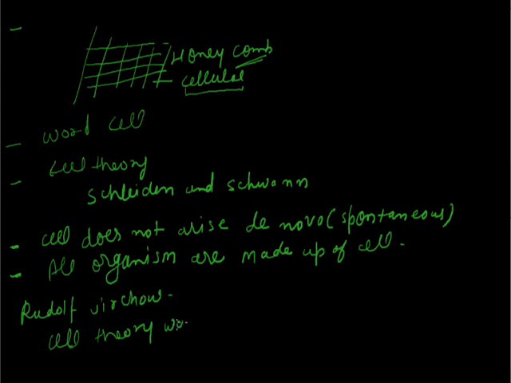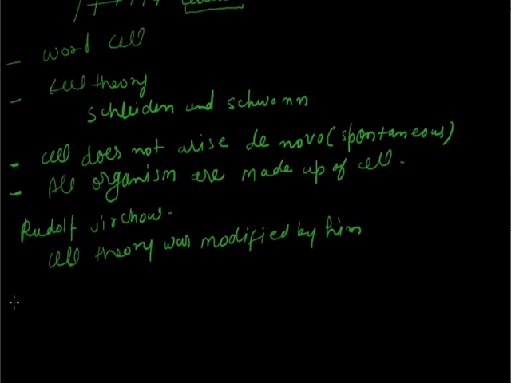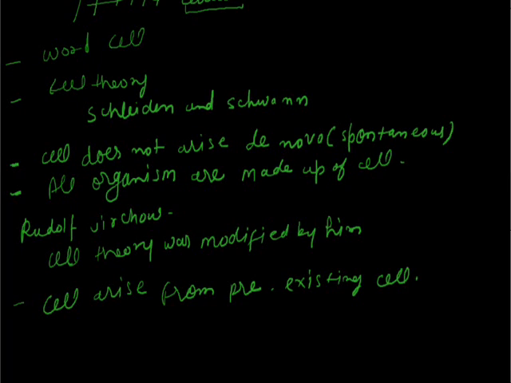The modification was that all organisms start their life from a single cell, and he gave the important point that cells arise from pre-existing cells. For a cell, there should be some cell before the new one.